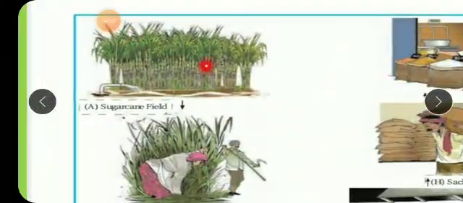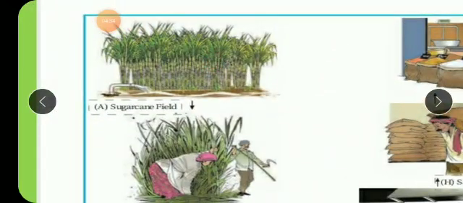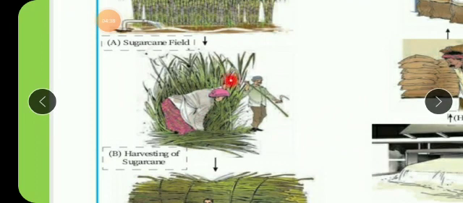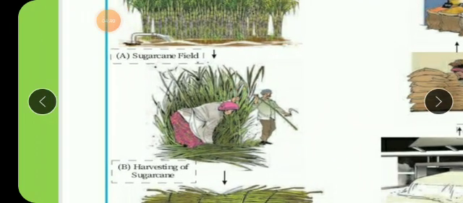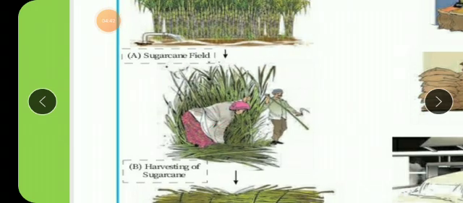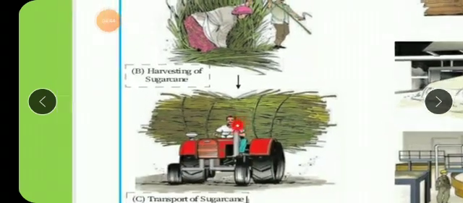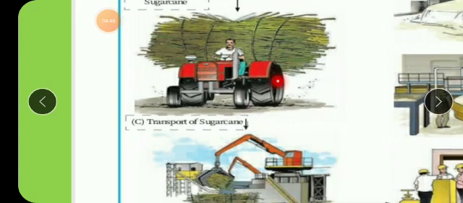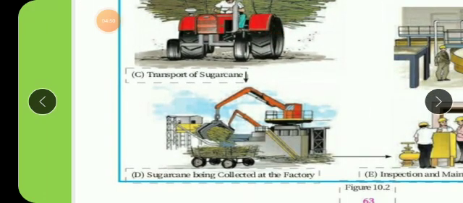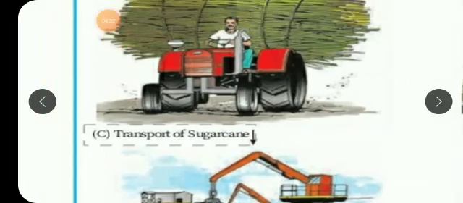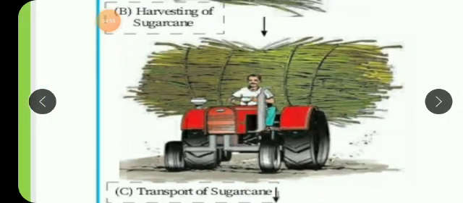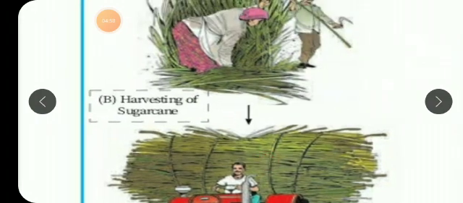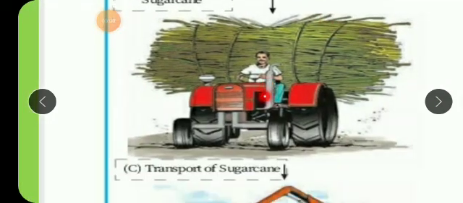So farmers who produce the sugarcane, it comes under primary occupation. See, these laborers who are taking out the sugarcane from these fields, primary occupation. Now once this is loaded on the truck, transport of sugarcane, see here, this transport comes under secondary occupation. This man is just taking it, so this occupation is dependent on primary occupation. This is the secondary occupation.